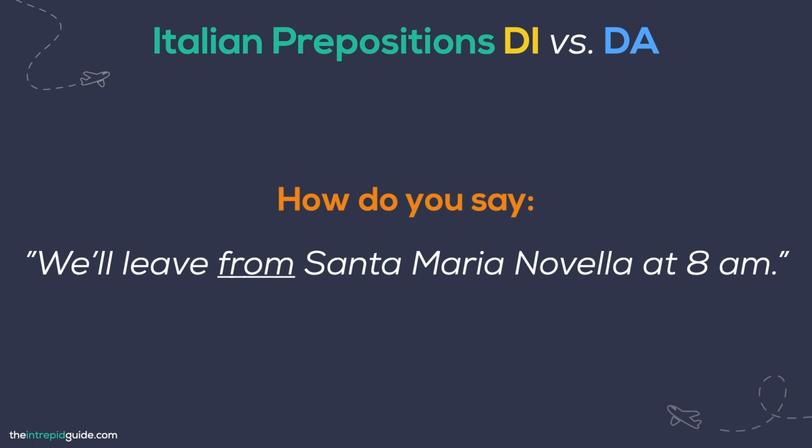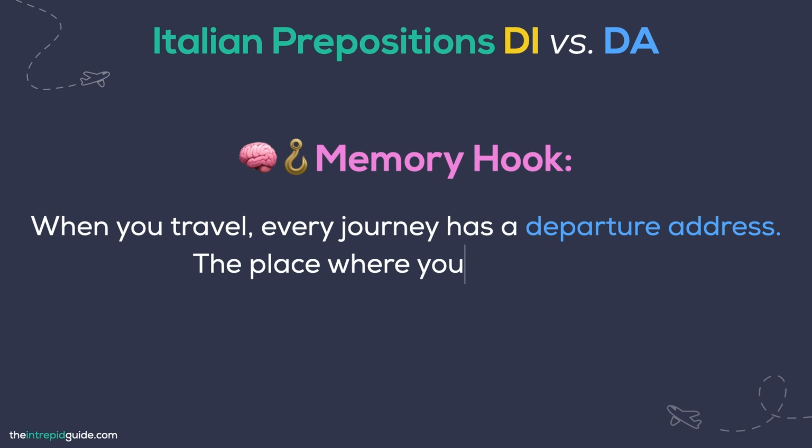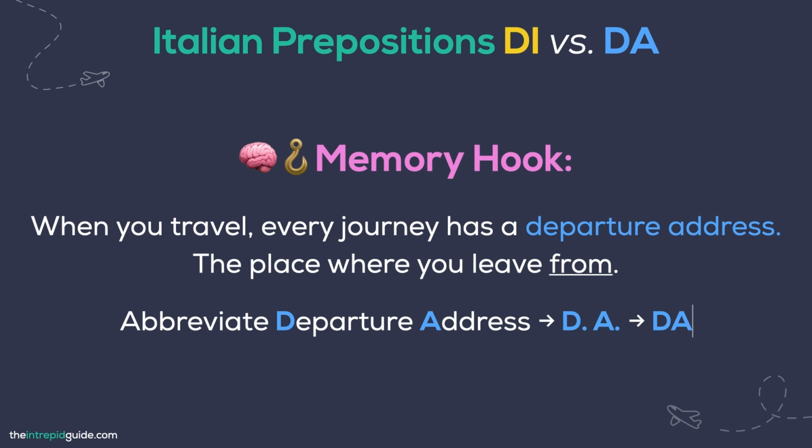Now let's say at the end of your tour, your guide asks you about your plans for the following day, and you want to say to her in Italian that you're leaving from the train station at 8 a.m. to catch a train to Rome. But how do you say that? Well, when you travel, every journey has a departure point, a departure address, the place where you leave from. Now, if we abbreviate departure address, we have D-A, and we get da, the correct preposition that you need for this example sentence.